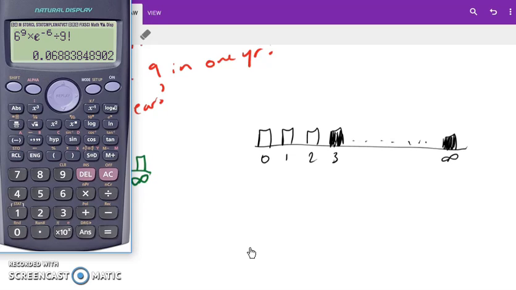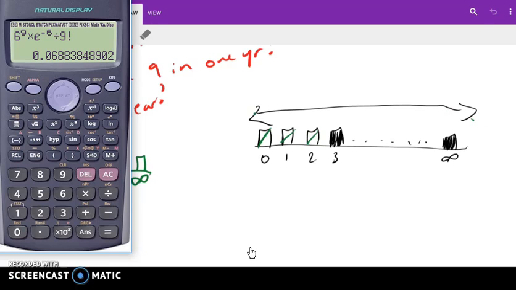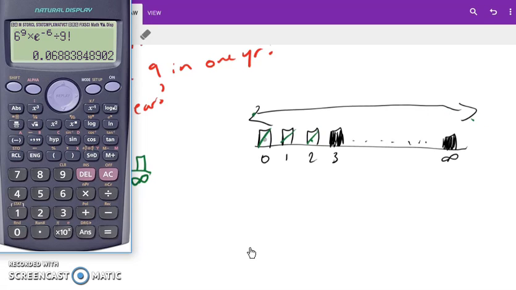Now, because it goes up to infinity, we can't work out all of those values individually because it goes on forever. But what we have to do now is remember, all probabilities add to 1. So if we go 1 minus this, this, and this, we will get what we want. 1 minus the probability that x is 0, x is 1, and x is 2, and we have the answer.